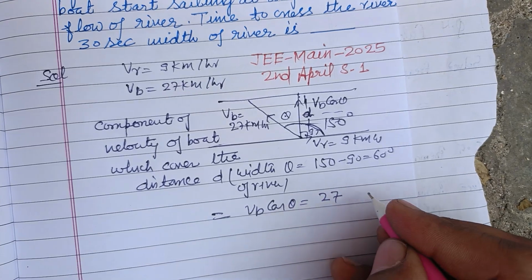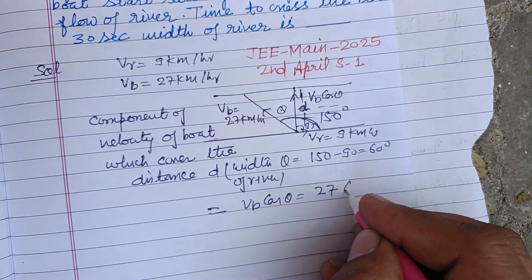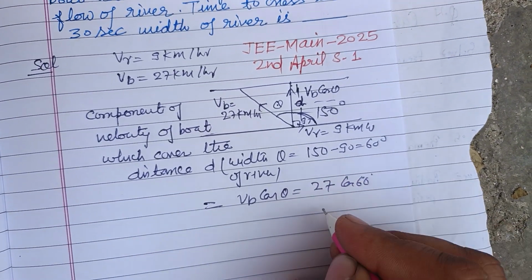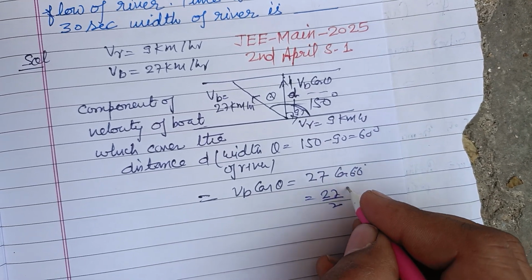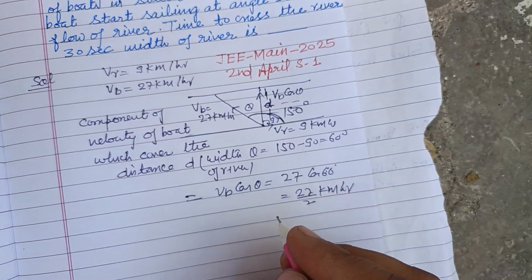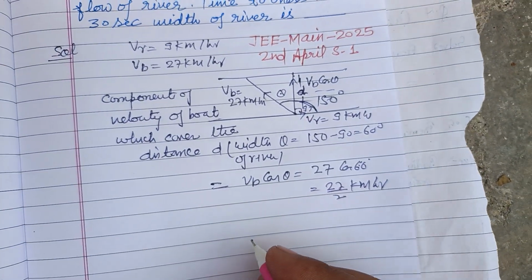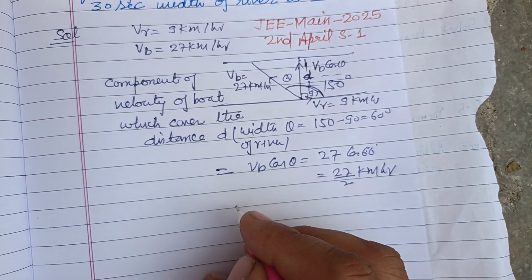V_B is 27 km per hour and cos theta is cos 60. Therefore it is 27 by 2, because cos 60 is 1 by 2, km per hour. So this is the velocity.